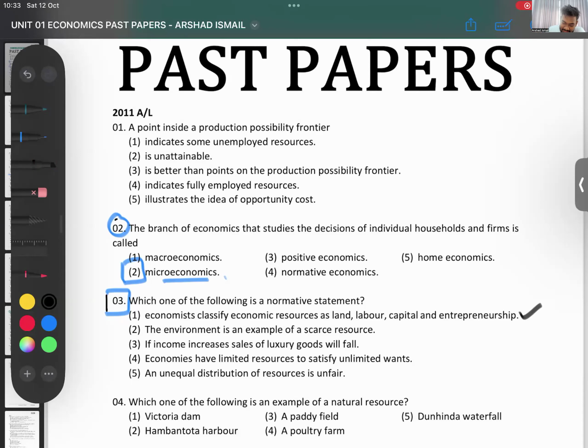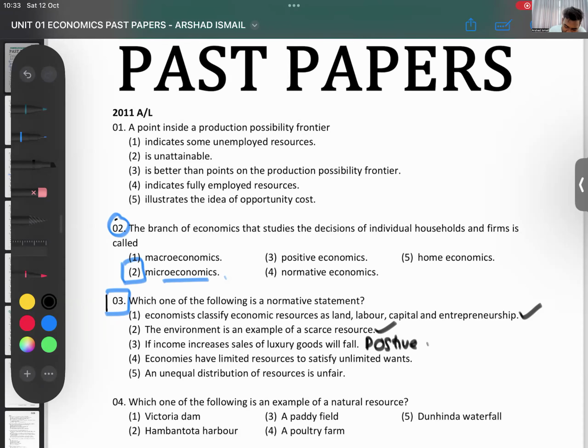It's a fact. Second one, environment is an example of a scarce resource. That's a fact. Environment is scarce. There is no debate about that. If income increases, sale of luxury goods will fall. Some of you gave me 3. So don't you think we can prove this? You can prove and see, if people's income increases, will the luxury goods sale increase or decrease? We can see. So if your father gets a promotion, if his salary increases, what will happen to the sale of luxury goods? Will it increase or decrease? So that's also a positive statement now. That's about what will happen. You can prove it. It can increase, it can decrease.